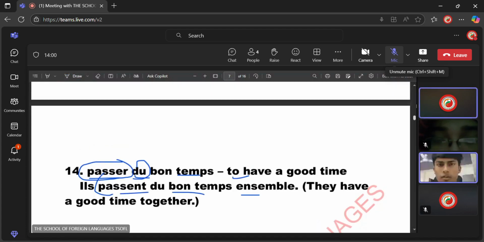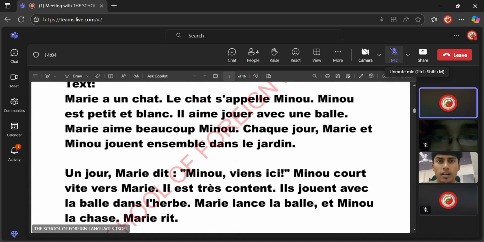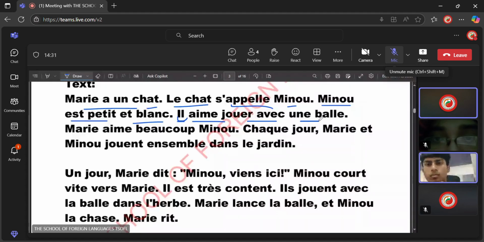Okay, let's read the passage. The passage says, Marie a un chat. Mary has a cat. Marie a un chat. The cat's name is Minou. Le chat s'appelle Minou. The cat's name is Minou. Minou is small and white. Minou est petit et blanc. Minou is small and white. He likes to play with a ball. This is il, not double L. Il aime jouer avec une balle. He likes to play with a ball.